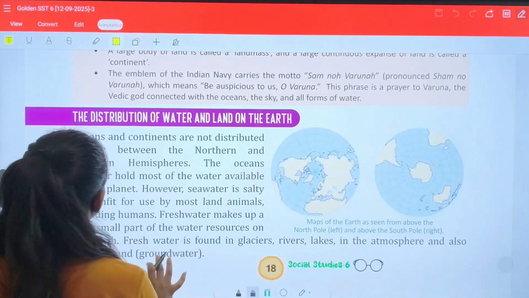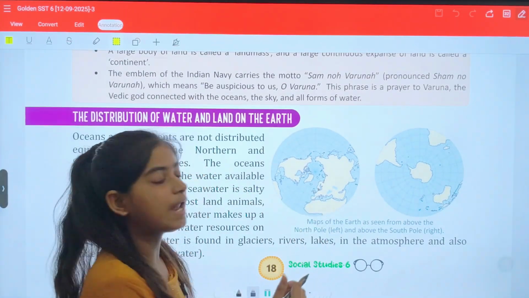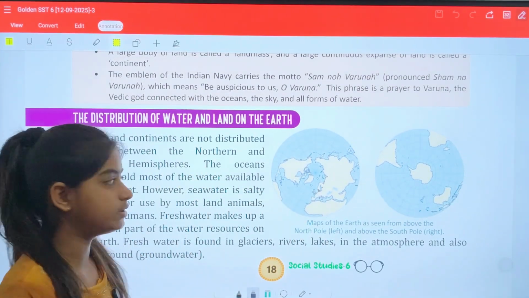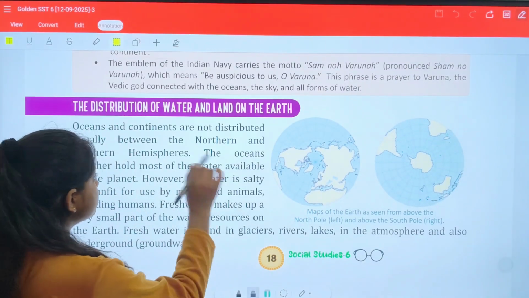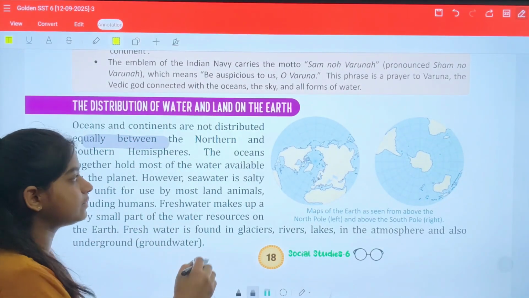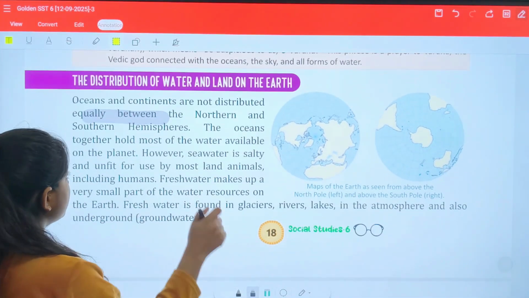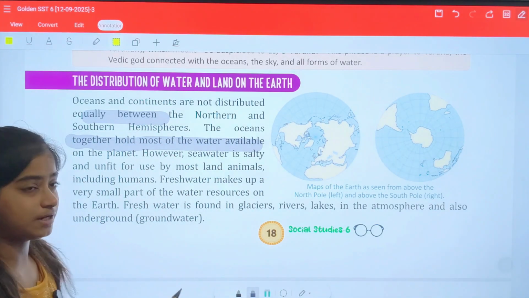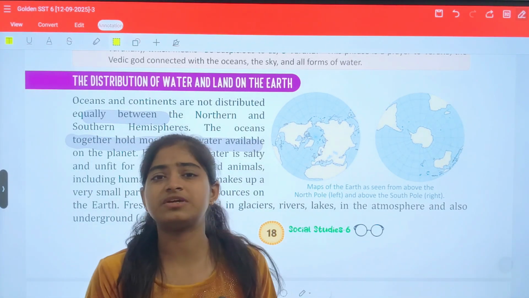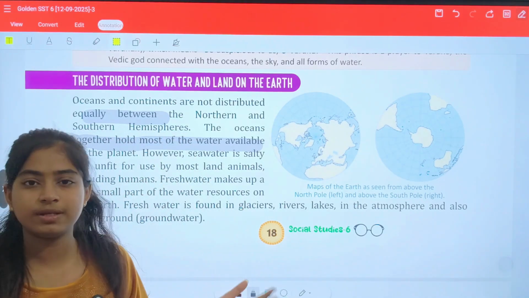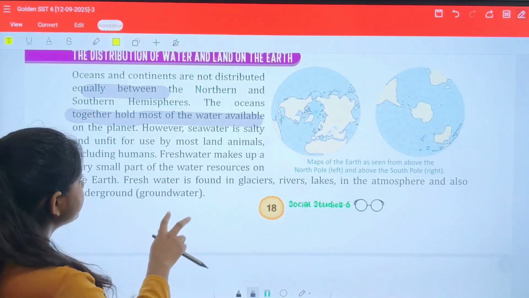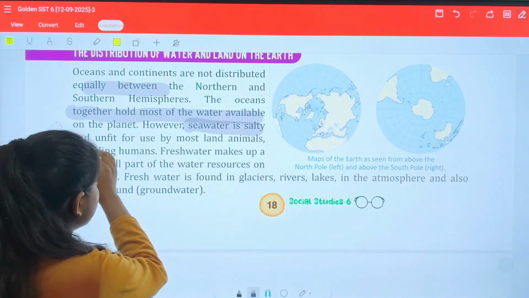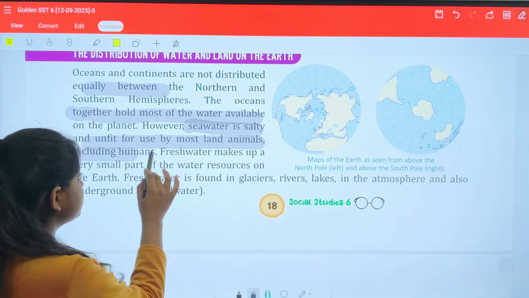So the first topic we have is the distribution of water and land on the Earth. So how they are distributed over the area. Oceans and continents are not distributed equally. That means they are not equally distributed. The oceans together hold most of the water available. That means almost 71% of water is available in the ocean part. However, seawater is salty and unfit for use by most land animals, including humans.